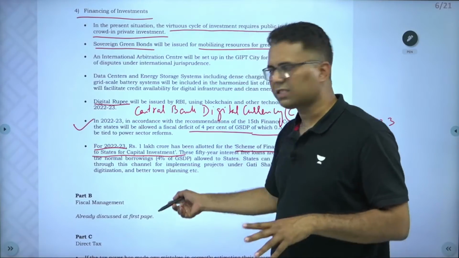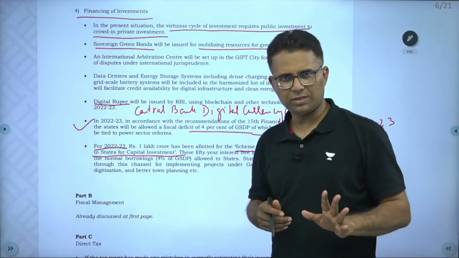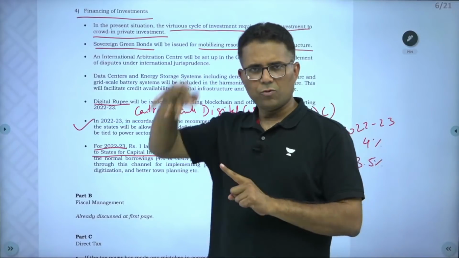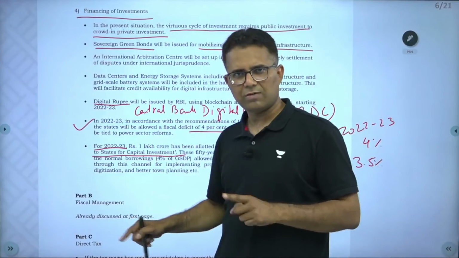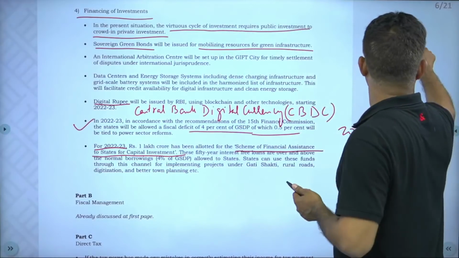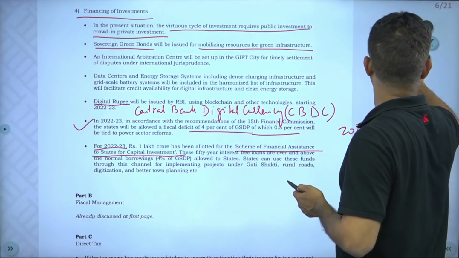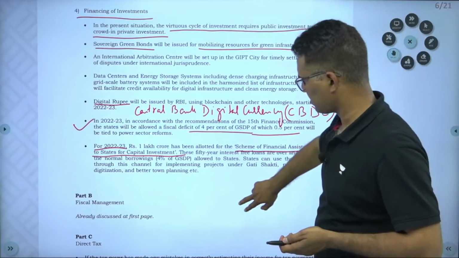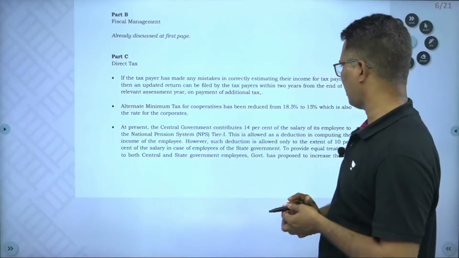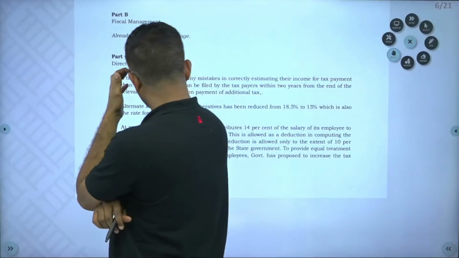Now part B, fiscal management, I have already discussed fiscal deficit. I said that we will be discussing the budget in 4 parts. Part A had 4 priorities. Part B, fiscal management, I have already discussed the fiscal deficit. Part C, direct tax.